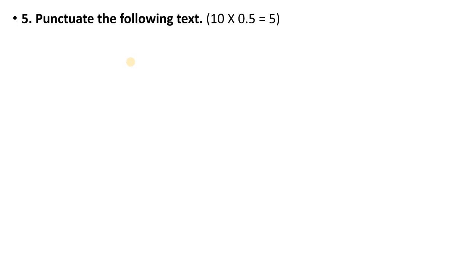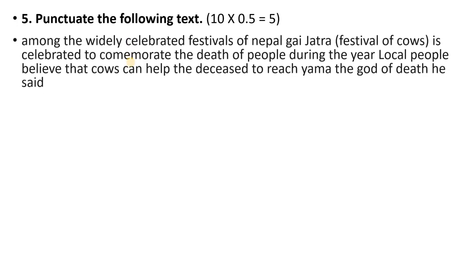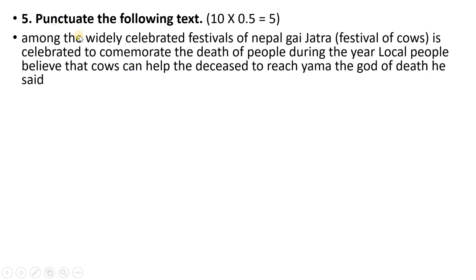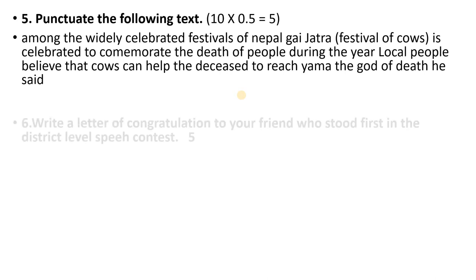Now, next one, punctuate the following text. So punctuation, there are some mistakes, grammatical mistakes, comma, full stop, in the same way capitalization. Among the widely celebrated festival in Nepal, Gai Jatra is celebrated to commemorate the death of people during the year. Local people believe that cows can help the deceased to reach Yama, the god of death, he said. So here, there are some mistakes, students. There are 10 mistakes, and if you can correct one mistake, you will be awarded 0.5 marks.